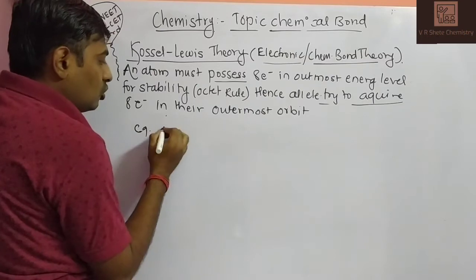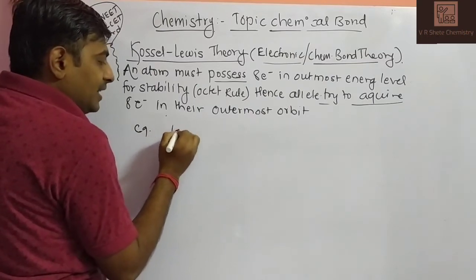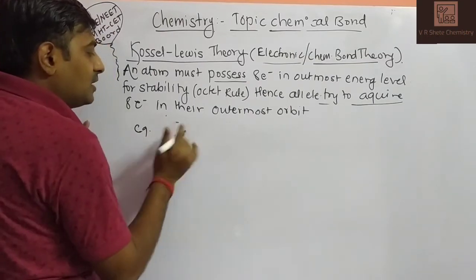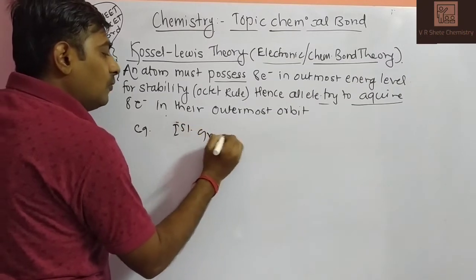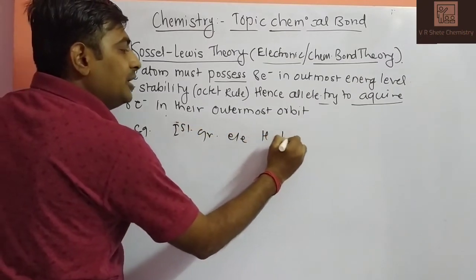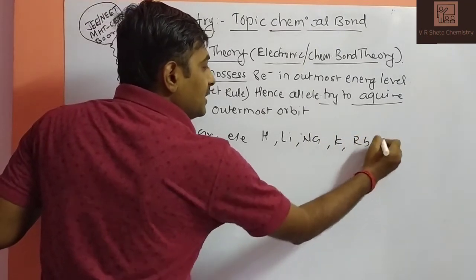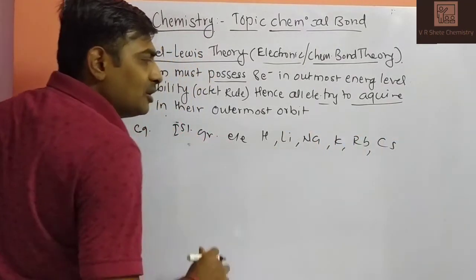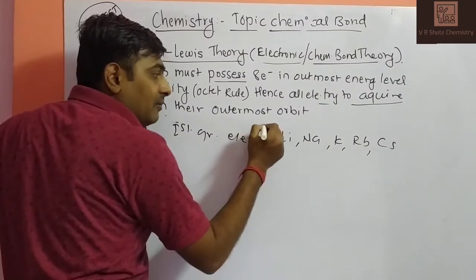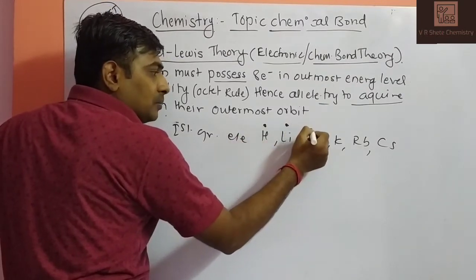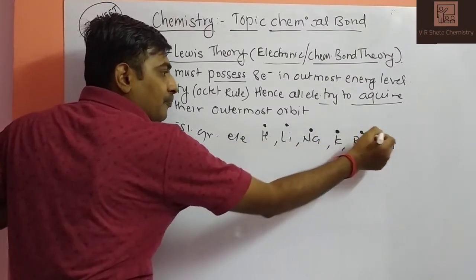We'll see here. Take any first group element like hydrogen, lithium, sodium, potassium, rubidium, cesium, francium. Only one electron is in the valence shell. It will be written like this, as one valence electron.